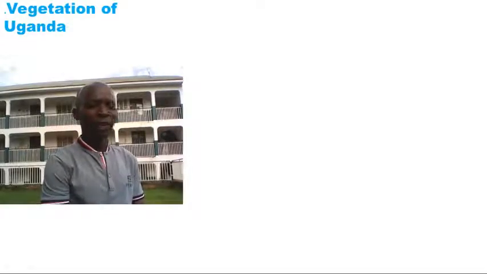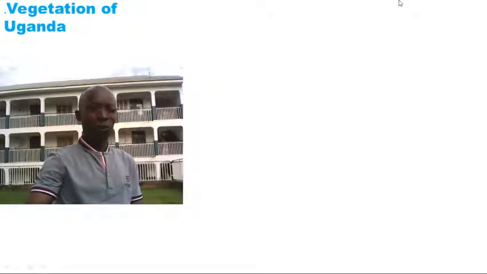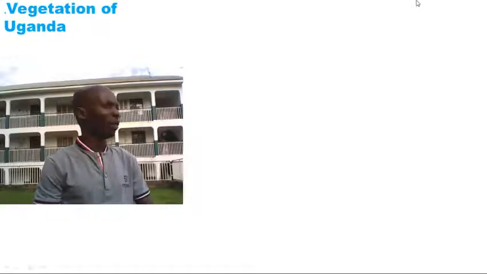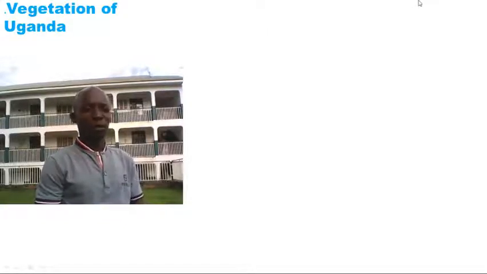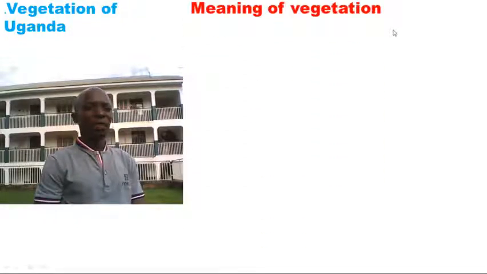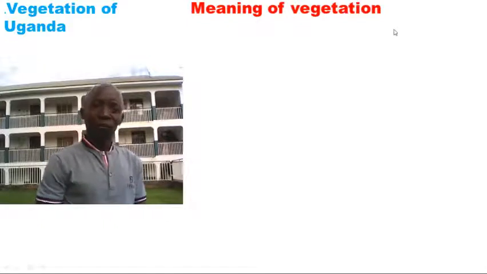Today, I want to start a new topic called Vegetation of Uganda. This topic, you had it in primary 4, and so I want to look at it also in primary 5. Vegetation of Uganda. It is our 4th topic. In this topic, we need to know the meaning of vegetation. What is vegetation?